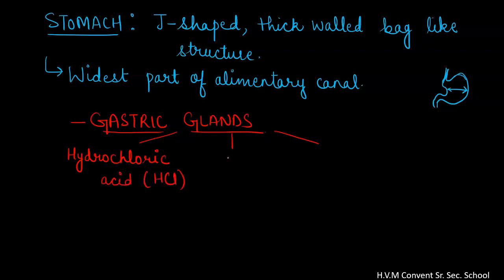Then is mucus. So the second product of these gastric glands is mucus. Also, they secrete certain juices that are called digestive juices. So the third component secreted by the gastric glands is digestive juices.